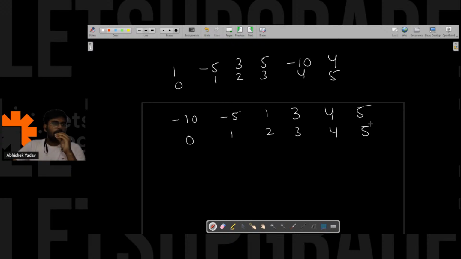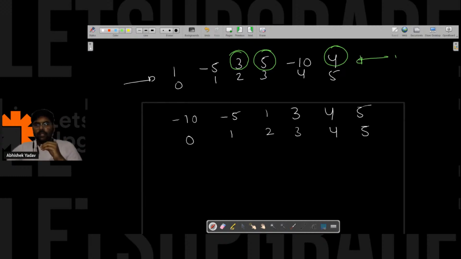According to you, in this case 3 is a noble integer, 5 is a noble integer, and 4 is a noble integer. This we have concluded from the example. And after sorting the data, 3 is a noble integer, 4 is a noble integer, and 5 is a noble integer.